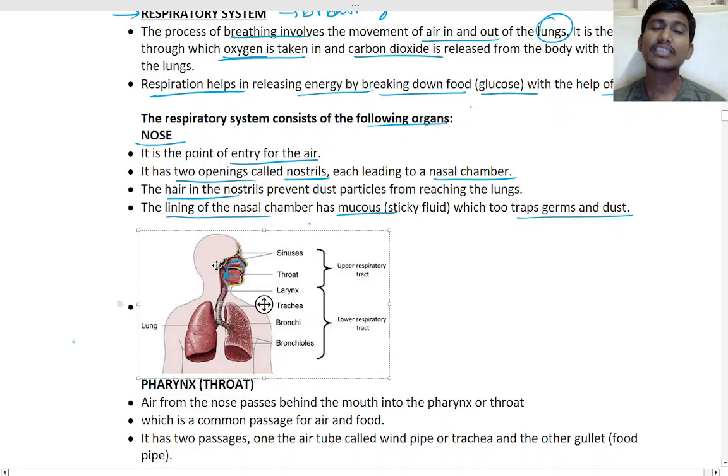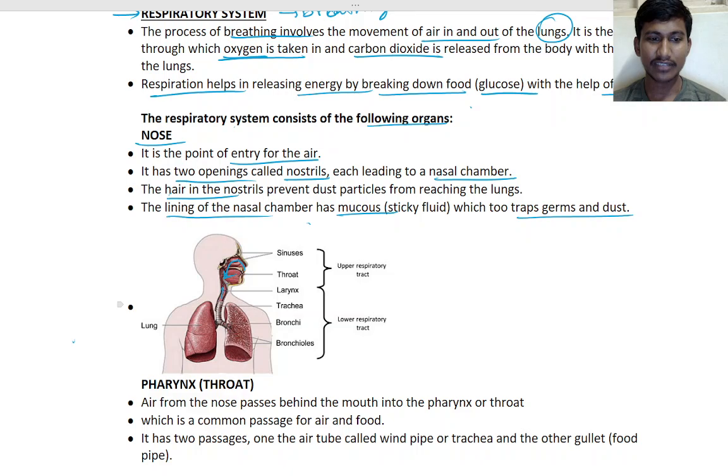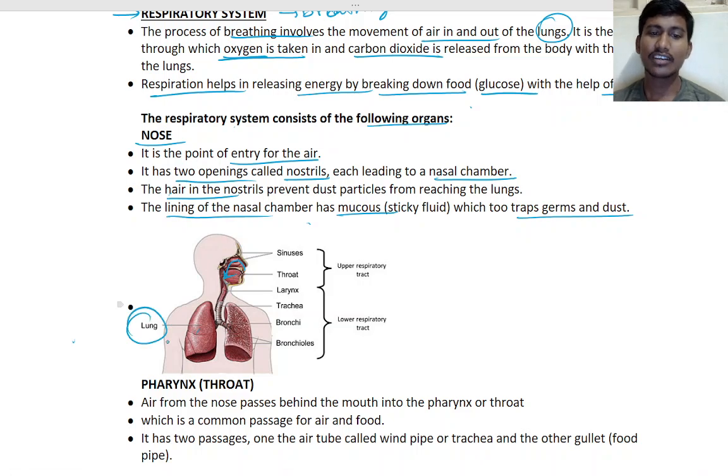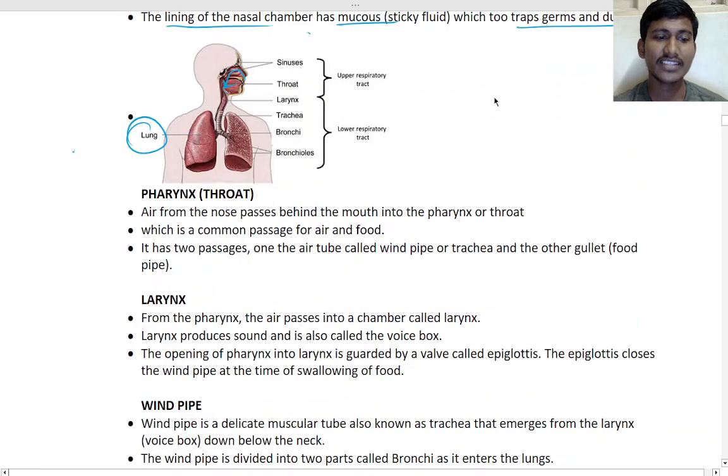After the throat the larynx will be there, and then the trachea, that is the pipe. After the throat, this is the larynx. Then it connects to the pipe, that is the windpipe, the trachea. Then it gets divided into two separate branches going to the lungs. That division is the bronchi. Got it? Then come our lungs. Understand?